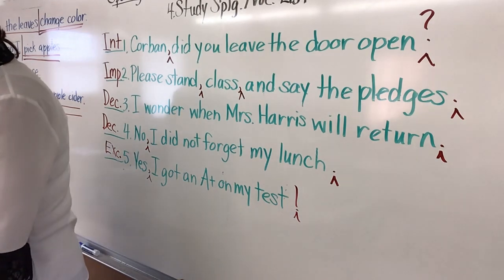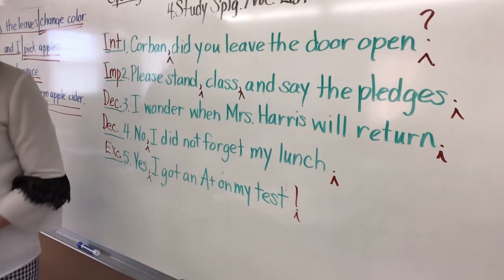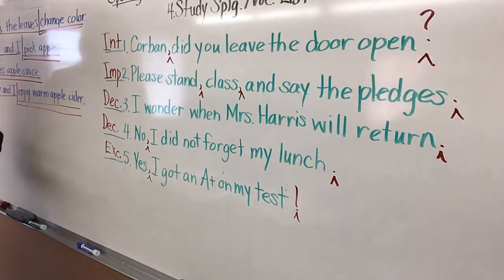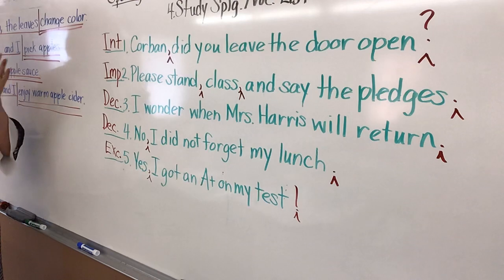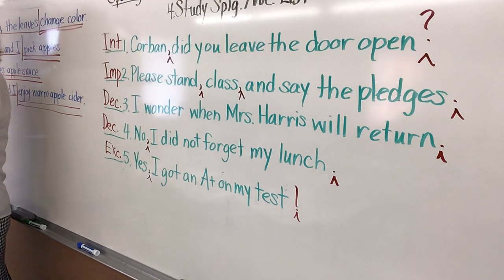Let's just go back through really, really quickly. And I want you to tell me the nouns in the first sentence. I'm not going to circle them. We're just going to say them. Corbin, did you leave the door open? What are the nouns? Corbin and door. Please stand, class, and say the pledges. Somebody said please, not please.